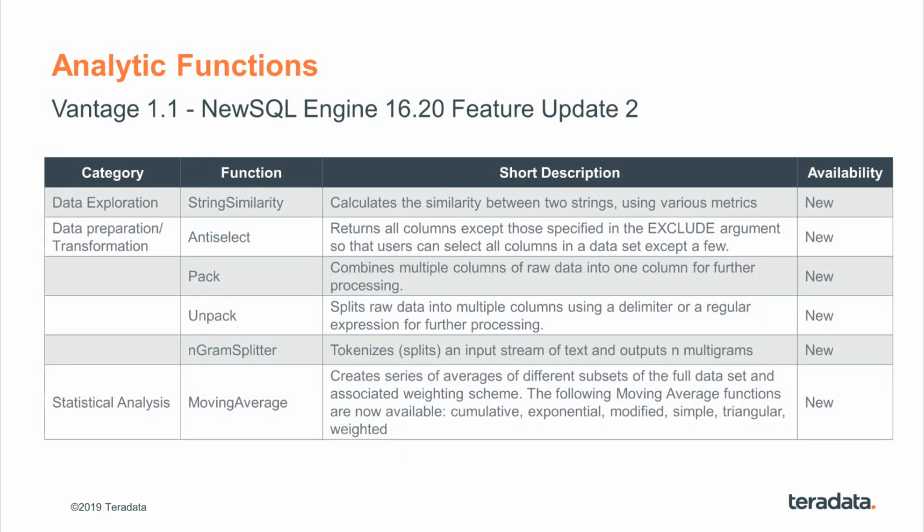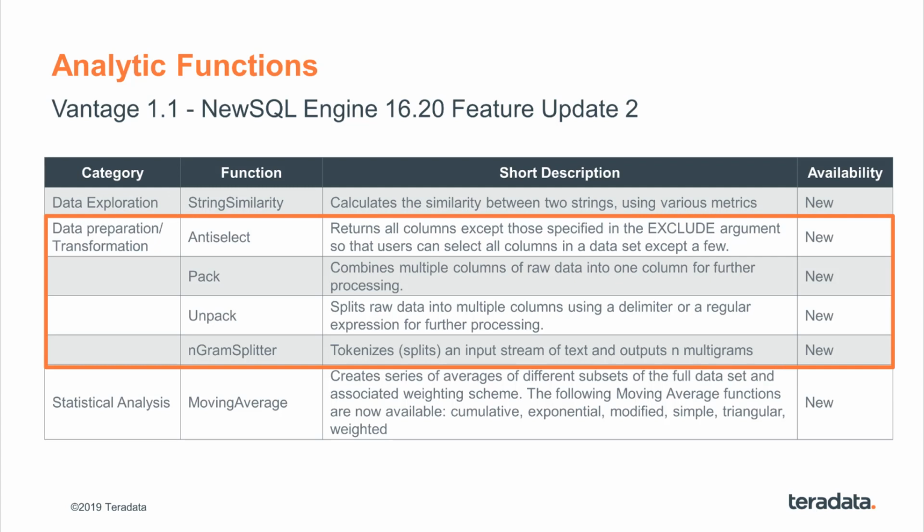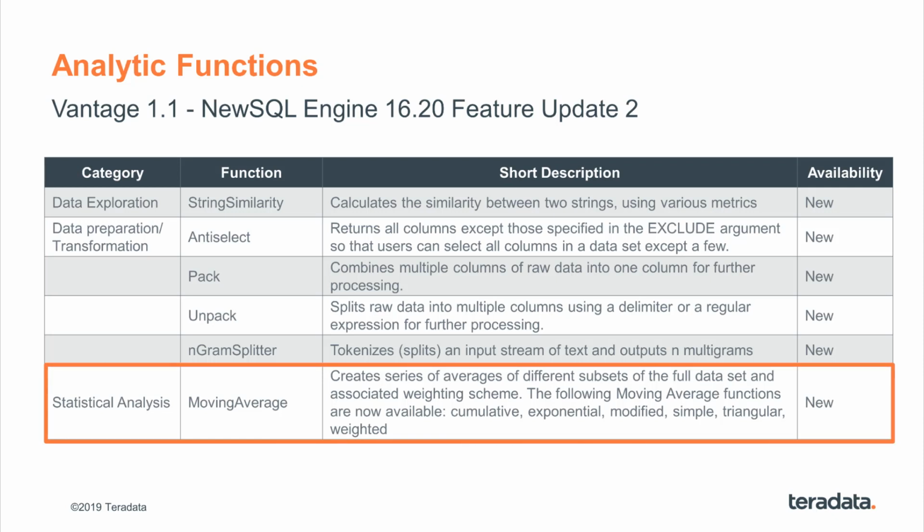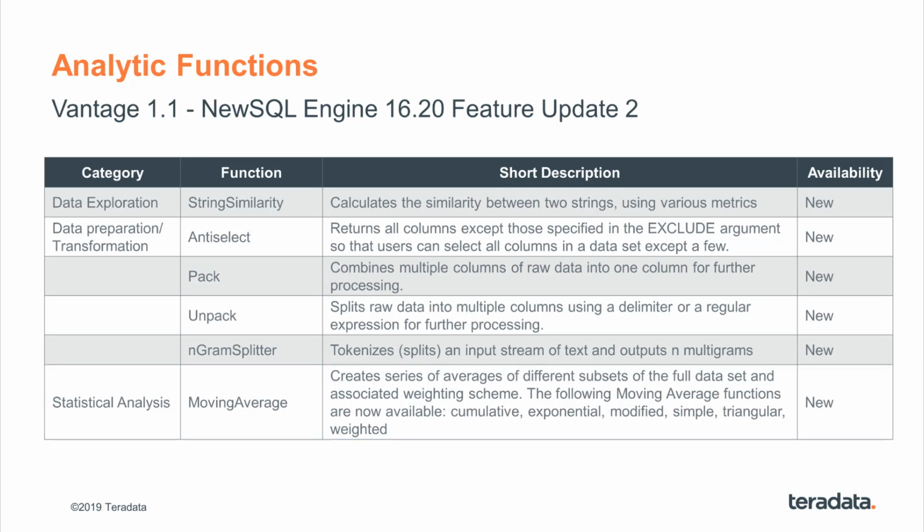Hello, my name is Sri Raghavan. In general, there are 3 new categories of functions: data exploration, data preparation / transformation, and statistical analysis. In data exploration, we're going to be talking a little bit about string similarity. In data preparation and transformation, we're going to be talking to you about Antiselect, Pack, Unpack, and nGramSplitter. And finally, within statistical analysis, we're going to be looking at a bunch of moving average functions which are being included as part of feature update 2.